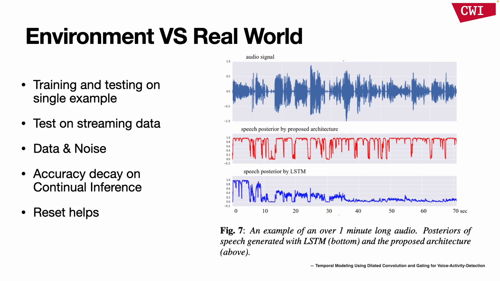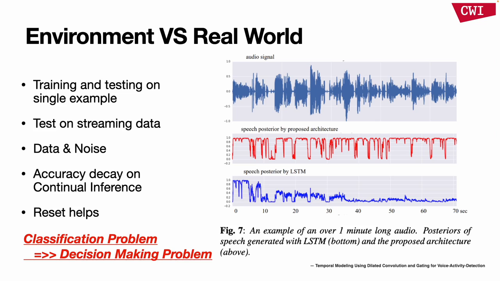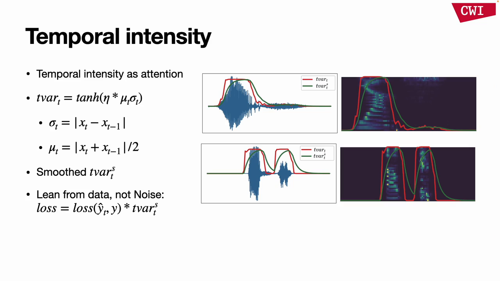However, in a real situation, we do not know when to reset the network. To solve the problem, we need to make the network aware of when to make the prediction and when to reset. However, the keyword recognition problem here is no longer a traditional classification problem, but a decision-making problem. For energy-constrained continuous monitoring applications, there is a need for a continually running end-to-end spiking neural network solution that minimizes pre- and post-processing and has minimal memory and processing requirements.